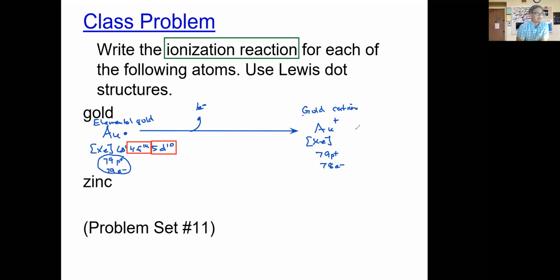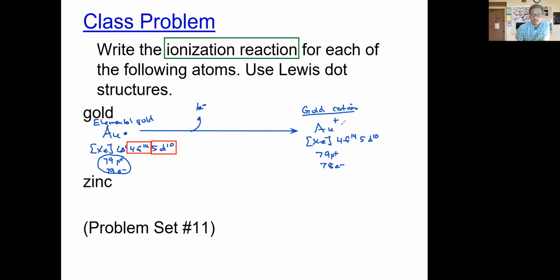All right, so the electron configuration for the gold cation is going to be xenon 4f14 5d10. Okay, filled f, filled d, the gold cation is going to be stable. And so that's what we see for gold. And hopefully you see that there won't be any other gold ion that forms.